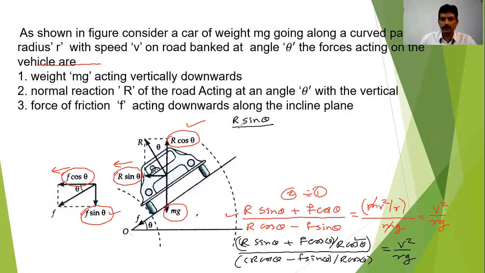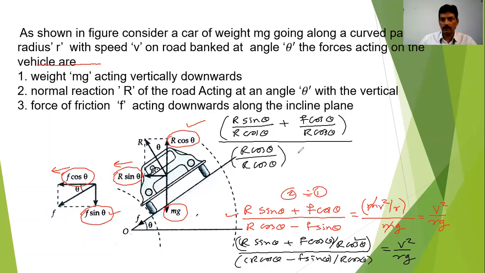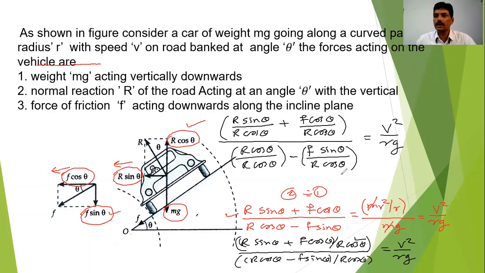I will give to both the terms, r cos theta plus f cos theta divided by r cos theta, divided by r cos theta, minus f sin theta divided by r cos theta, equal to v square upon rg. I think all of you are understanding these steps. Slowly, step by step, I am proceeding here and clearing each and every step.